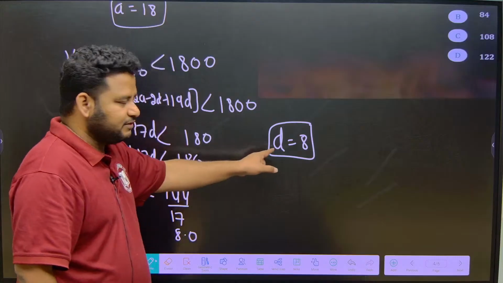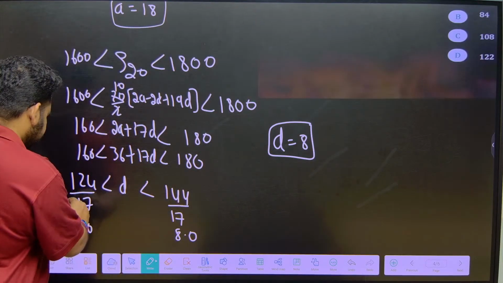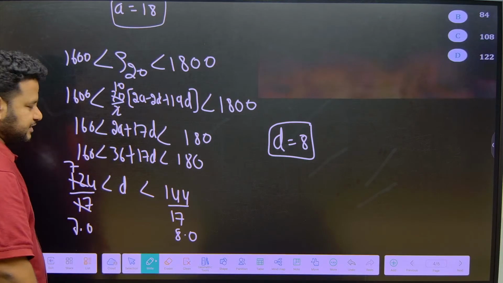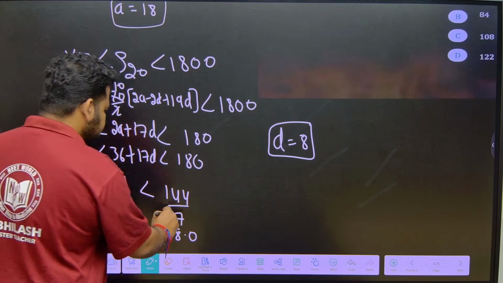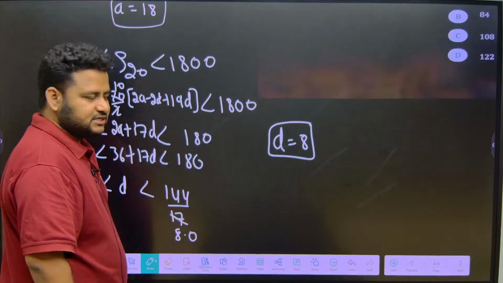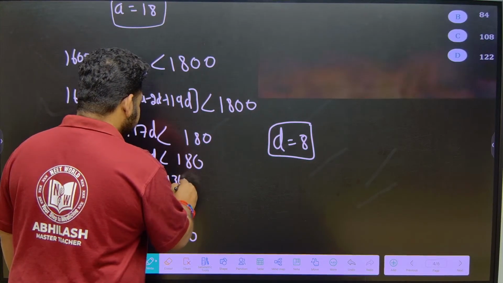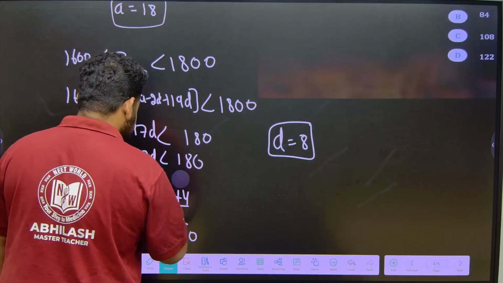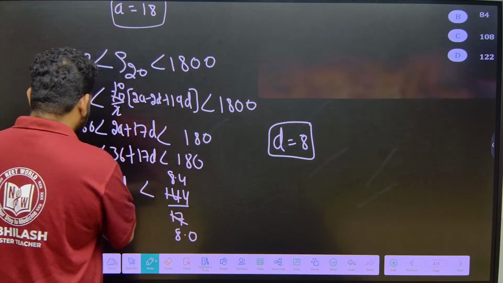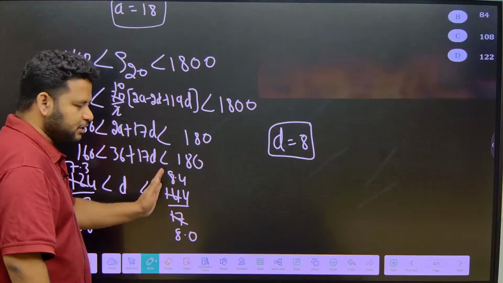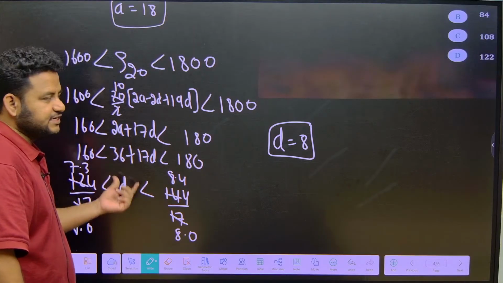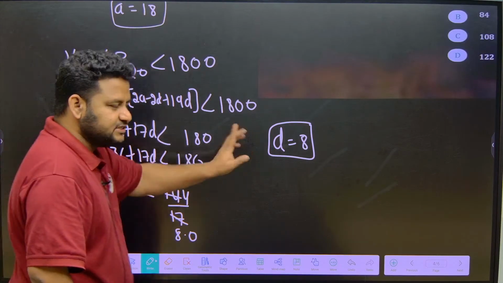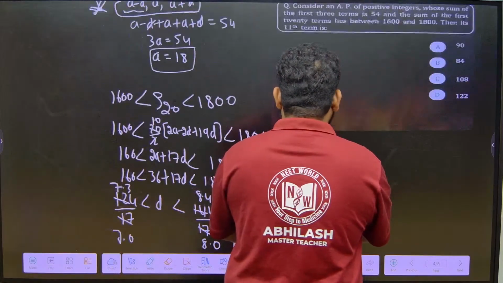So, what you can take is D value equal to 8, okay. Let us find out, see here 17 sevens are, okay, 5 will be left out, that will be 50. 17 threes are, so I can write it as 17 threes are, okay. So, 17 8s is how much? 17 8s is 136, okay, 8 will be left out, means I can write it as 17 4s are. So, this will be 8.4. So, this will be between 7.3 and 8.4. Because it is an integer, I should take an integral value. So, between 7.3 and 8.4 the middle value I can take as 8, that is why I took D is equal to 8. I hope it is clear to you now. Now, the question is sorted.